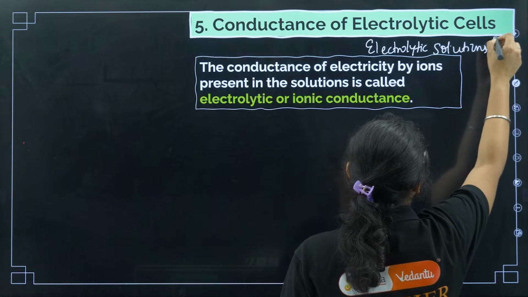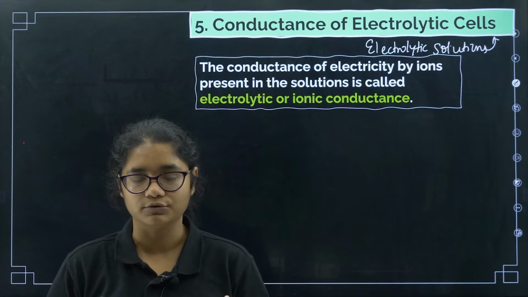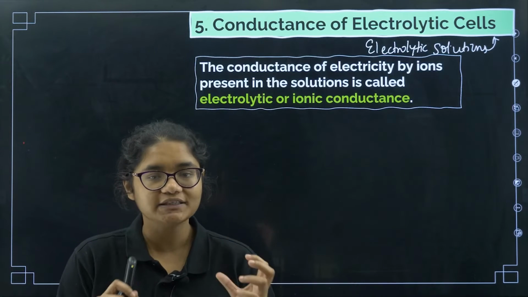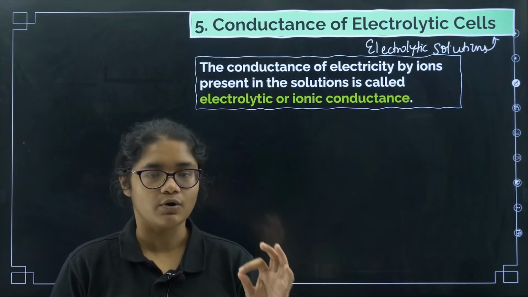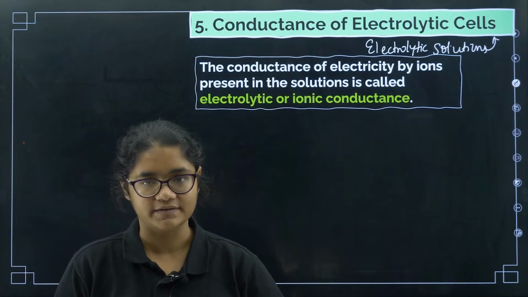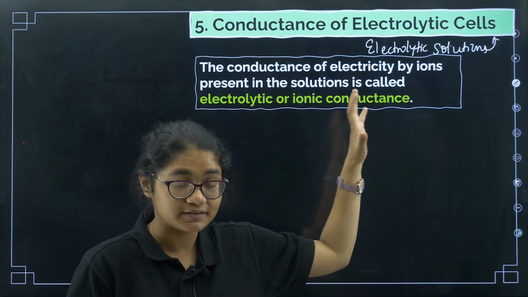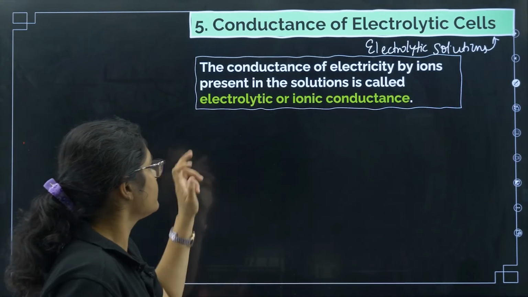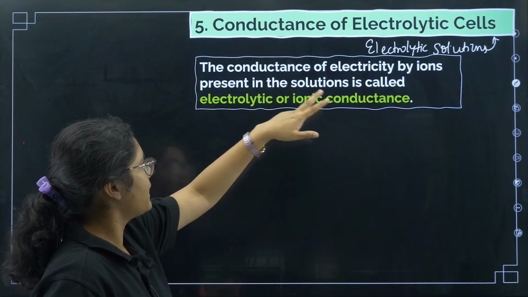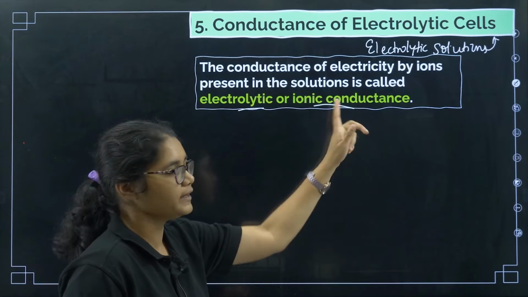Now what do you mean by electrolytic solutions? Those solutions which can carry electricity are called electrolytes. How these electrolytes conduct electricity is what we are going to study in this section, okay. The conductance of electricity by ions present in the solutions is called electrolytic or ionic conductance.